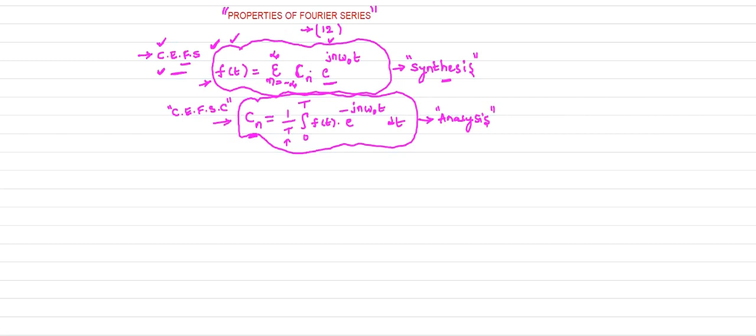Before proving each and every property of the Fourier series, one must know the complex exponential Fourier series, because using this only we are going to prove each and every property. So remember this equation. This is a very important equation: Cn, the complex exponential Fourier series coefficient.